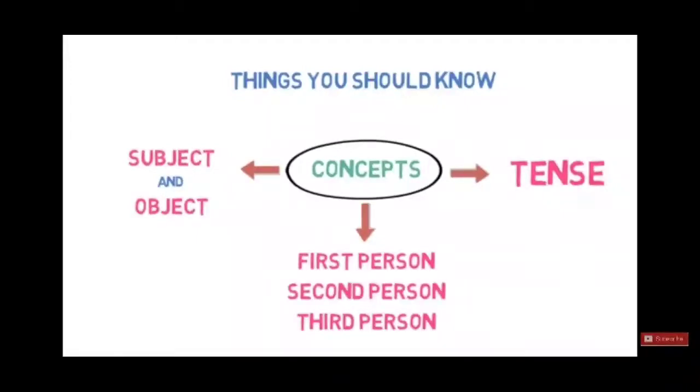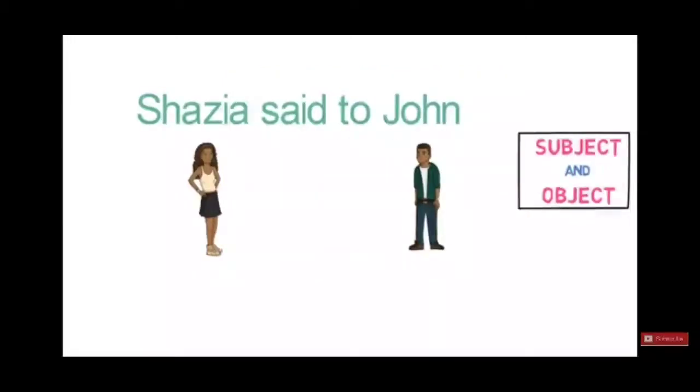Alright, you already know about all these things very well: subject and object, first person, second person, third person, tense. Let's have a quick recall. See here, Sazia said to John. Now, who is saying? Sazia. So, Sazia will be the subject. And to whom is it being told? John. So, John will be the object.